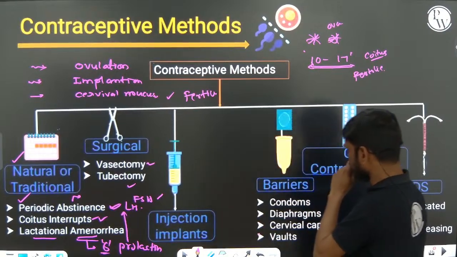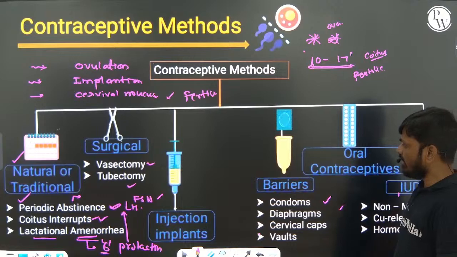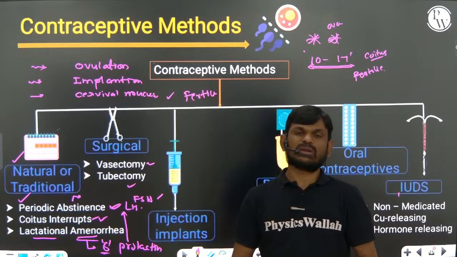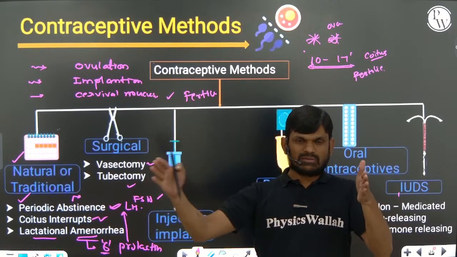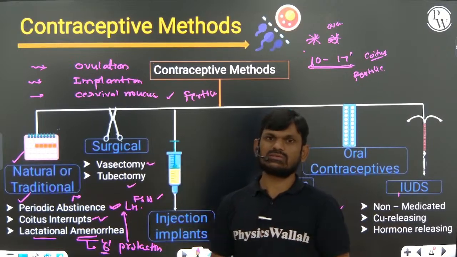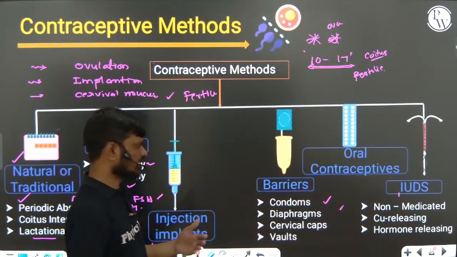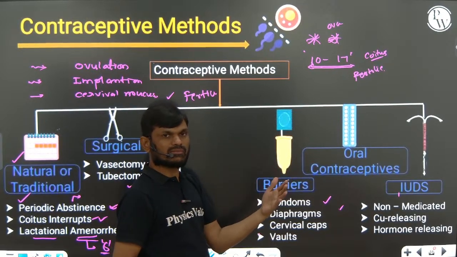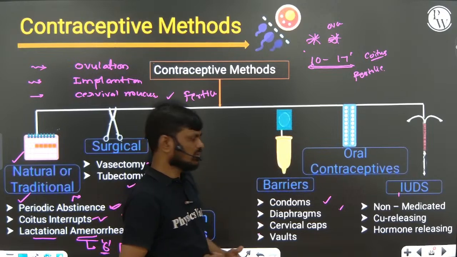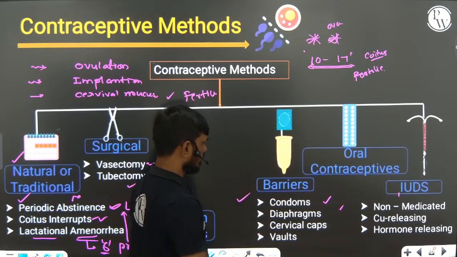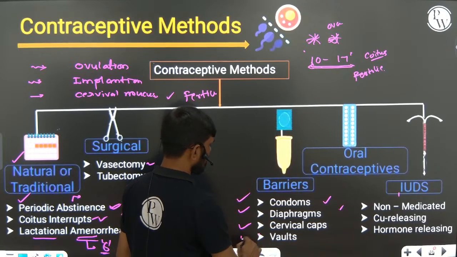Okay. Next, barrier methods. Natural methods and barrier methods both work on the principle of avoiding the physical meeting of the sperm with the ovum. With barriers, we create a barrier between sperm and egg, so there is no meeting of the sperm with the egg. Examples: condom, diaphragm, cervical cap, valves.